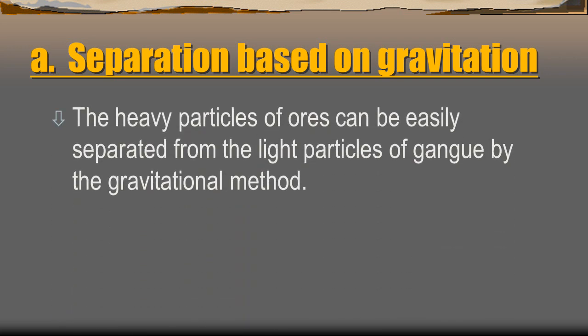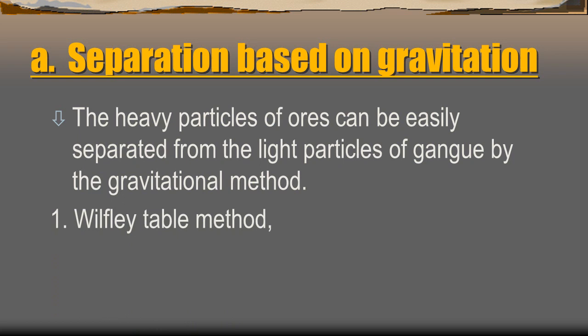So the heavy, denser particles of the ore can be easily separated from the light particles of the gangue by the gravitational method. The light particles dissolve in the water, and the ores are easily separated out.